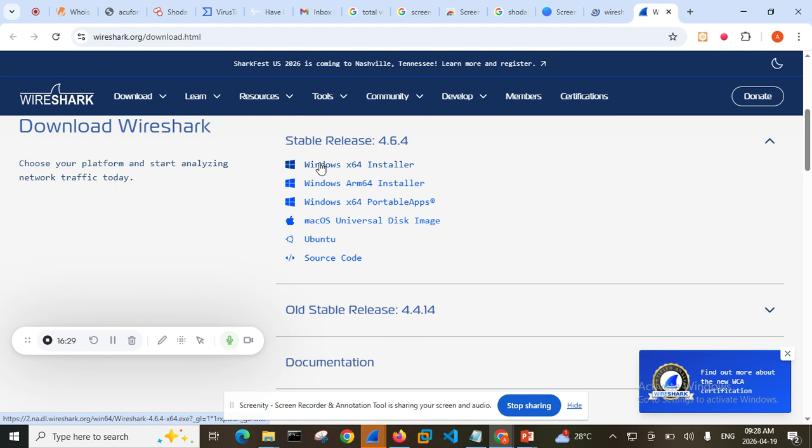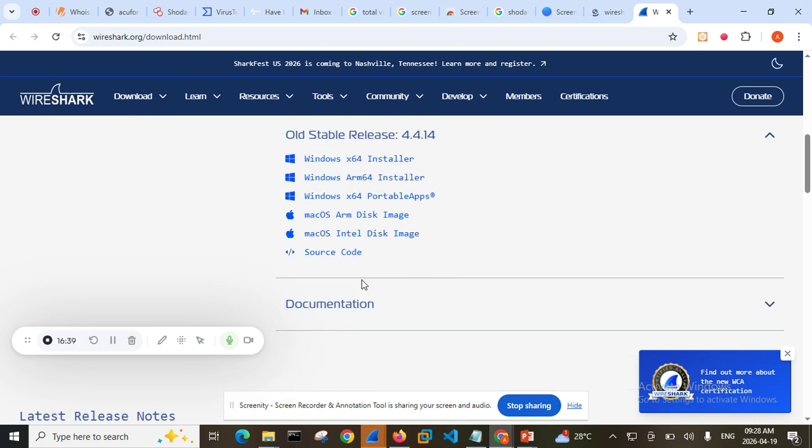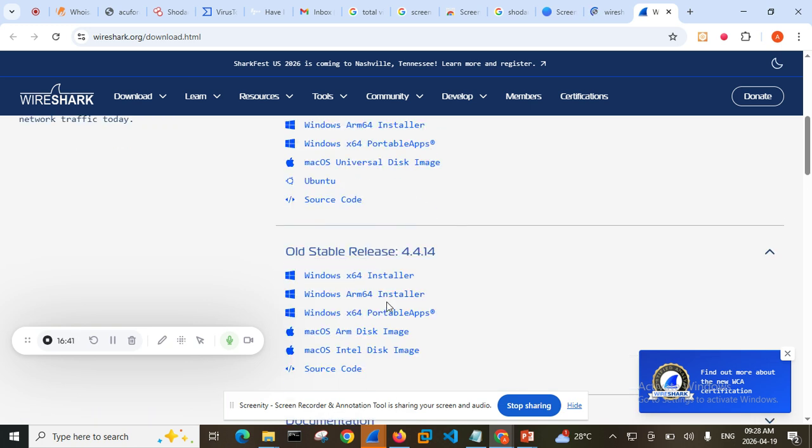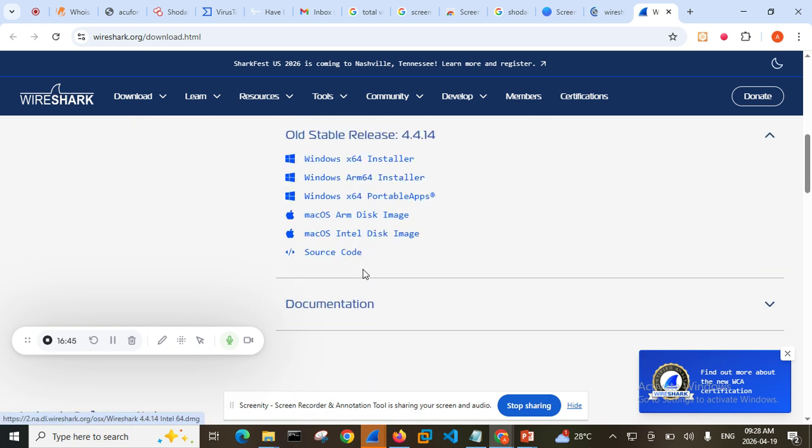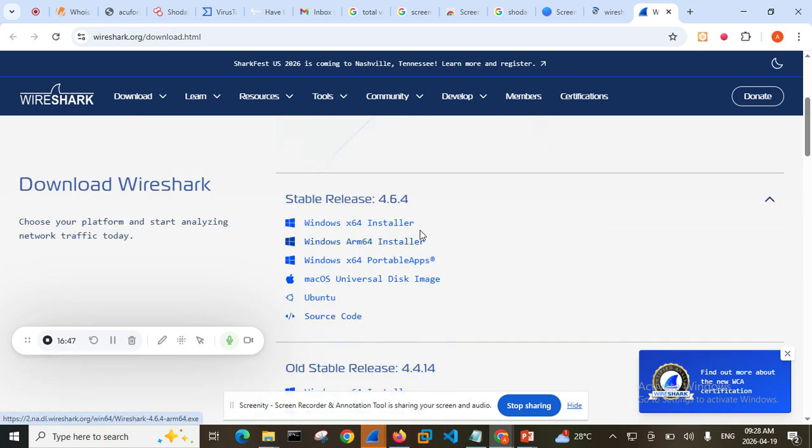If you want to download the Windows x64, you can choose that one. If you want an older version, we also have older stable releases. If your system cannot carry these other ones, choose the one your system can carry. Then once you click on it, it will start to download. The other things you need to do is just accept the terms and services, give it permissions where needed, and the rest of them, and then it's going to work.